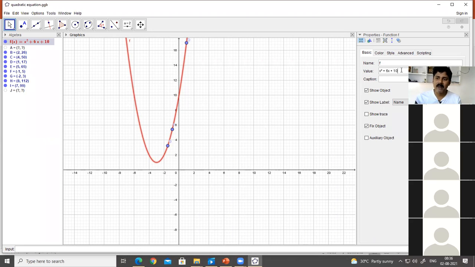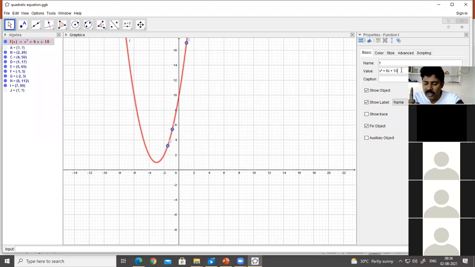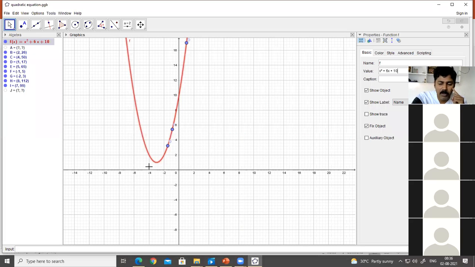And dear students, I'm asking you one thing: do a graph every day. Do one graph daily in your book, apart from your revision, the parallel revision you are doing. There are only 7 graphs, so do one graph daily. And second, what are the properties of a parabola? Please trace out the properties of a parabola.